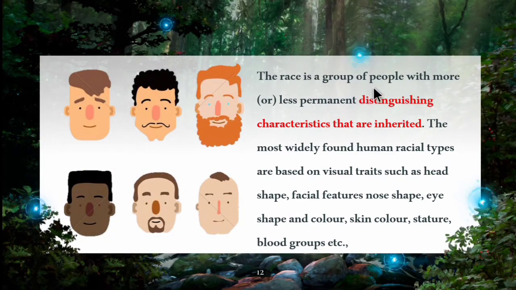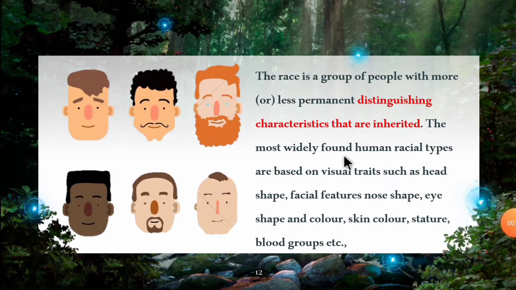The race is a group of people with more or less permanent distinguishing characteristics that are inherited. Inherited means from father to son, like that, through generations. The most widely found human racial types are based on visual traits such as head shape, facial features, nose shape, eye shape and color, skin color, stature, blood groups, etc. So the groupings are done based on their facial features, the shape or the eye color, the skin color and the blood groups.